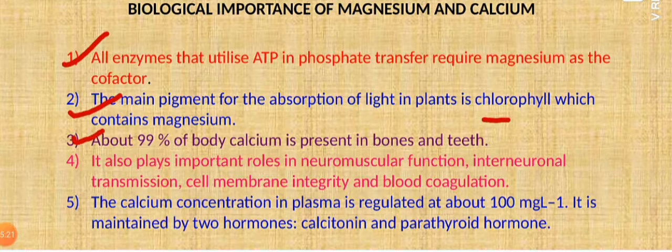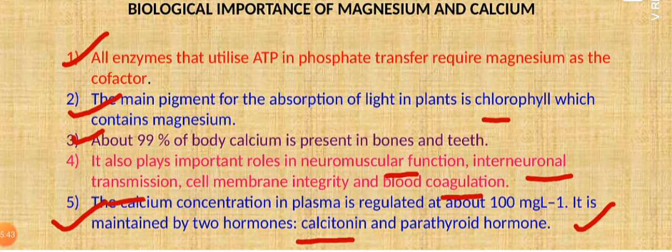About 99% of bones and teeth contain calcium. Again, it plays an important role in neuromuscular functions and interneural transmission. Again, it plays an important role in blood coagulation. In addition, calcium is also present in the plasma. A certain amount is present in the form of hormones. It is also present in the form of calcitonin and parathyroid hormone.